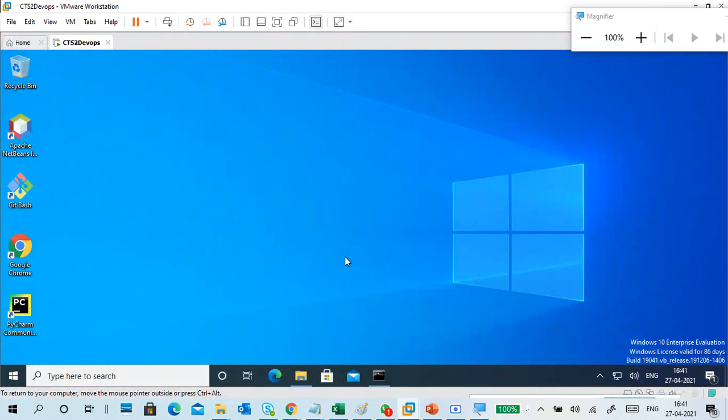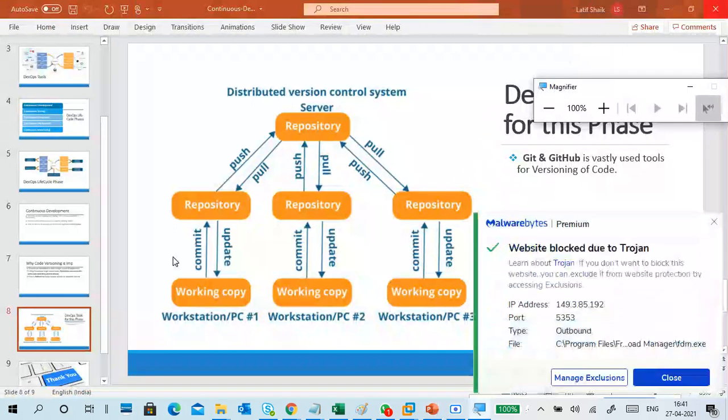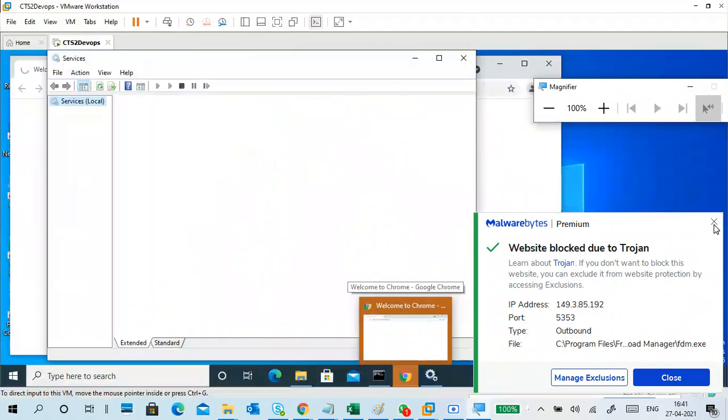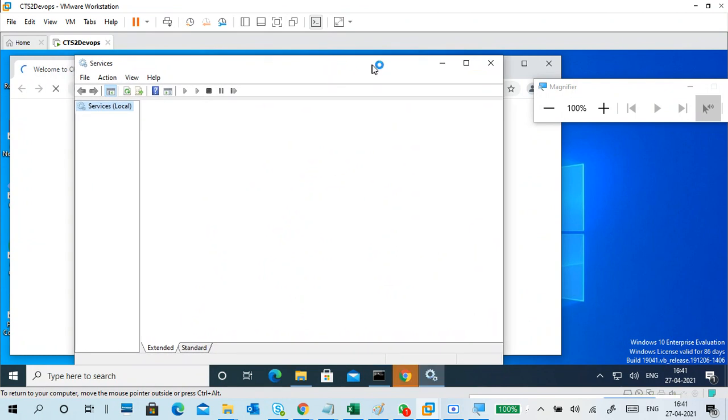Refresh. I think you understand this one. Update, commit, push, I will do more of it. Just one or two practicals are there. Yeah, Google Chrome is opening in the background.